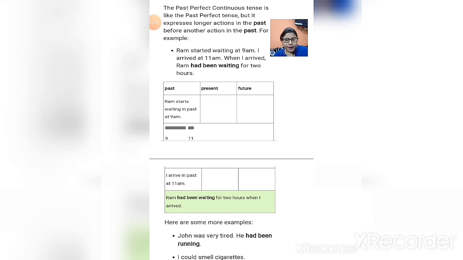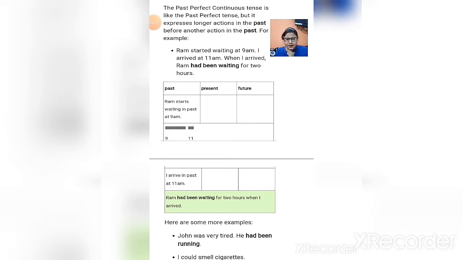Ram started waiting at 9 a.m. I arrived at 11 a.m. When I arrived, Ram had been waiting for 2 hours. See, the timing says what? For 2 hours. This is a duration of time that happened in the past. So both actions happened in the past.